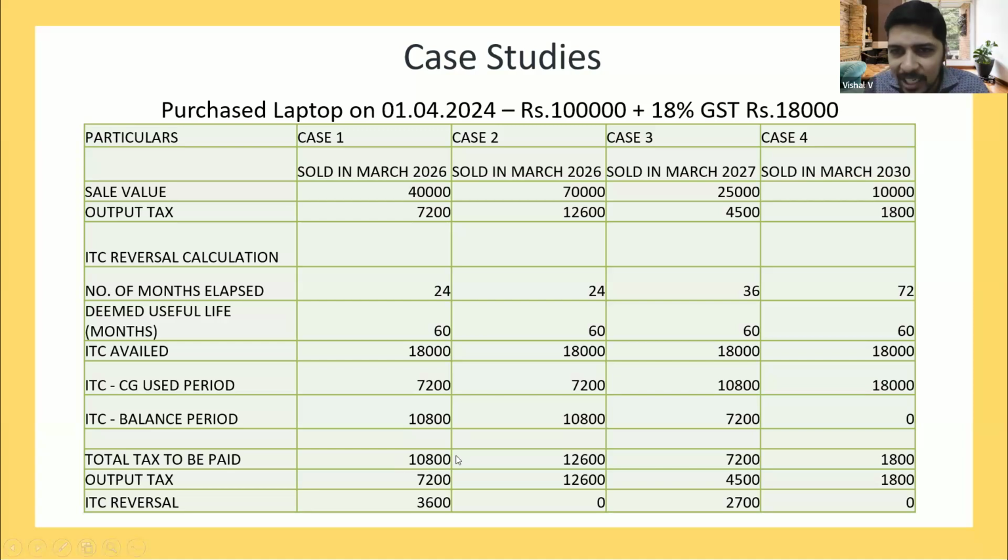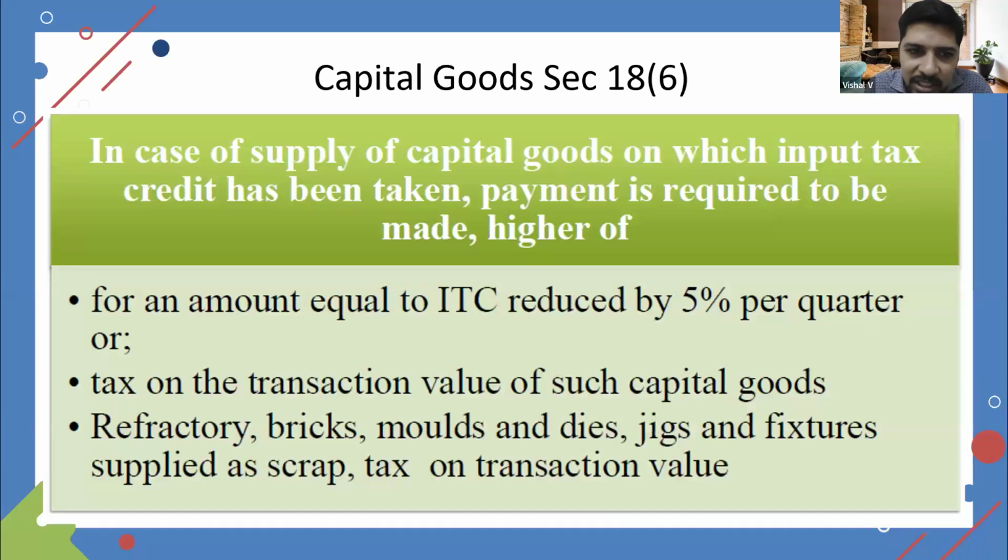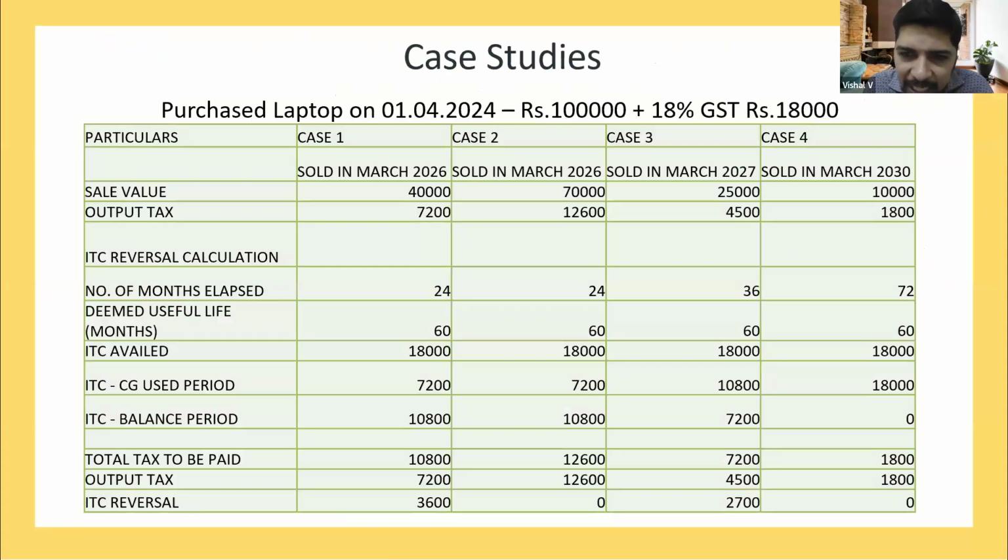But what happens practically, I'll tell you. The section says that whichever is higher, you have to pay that tax. But when I do the practical filing of GSTR-1, I will put the sale of 40,000 under B2B or B2C, as the case may be. On this 40,000, I will select 18%, which will be 7,200. But the tax which has to be paid as per Section 18.6 is 10,800.